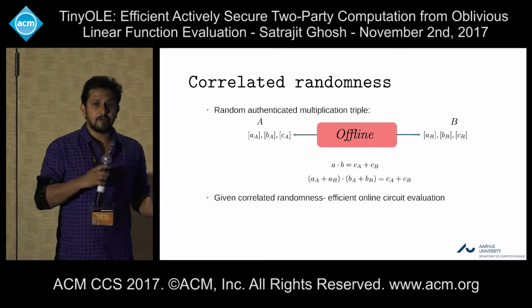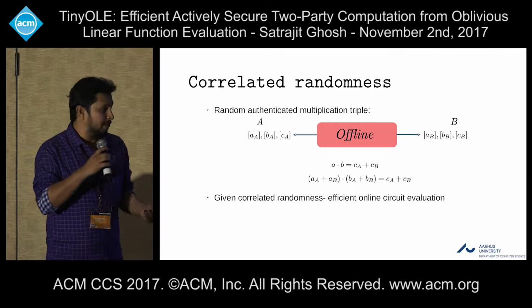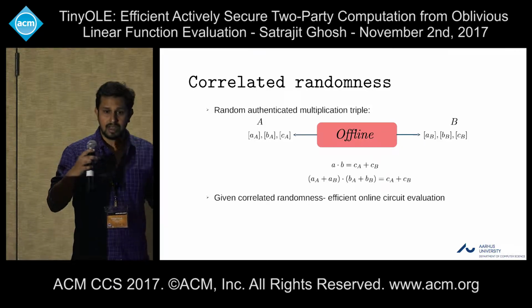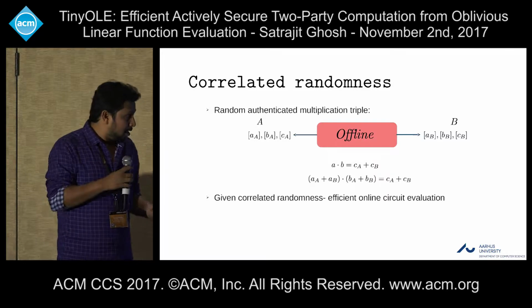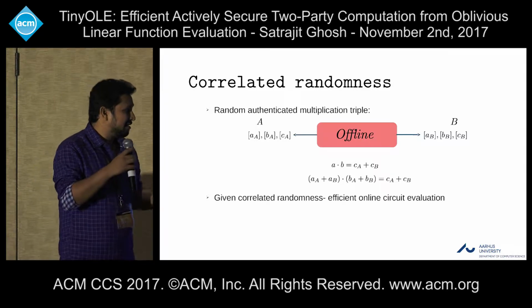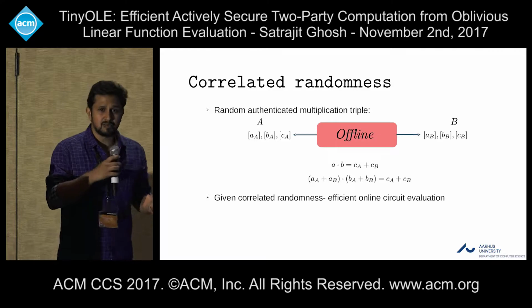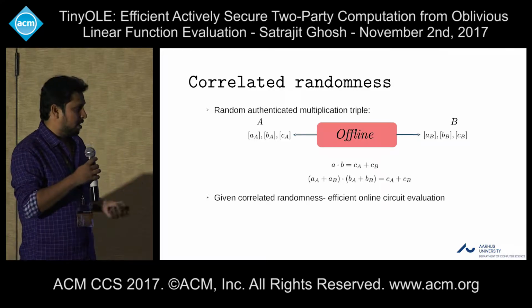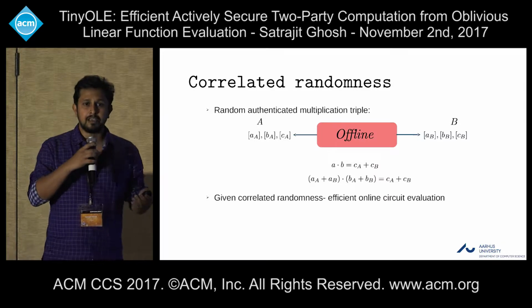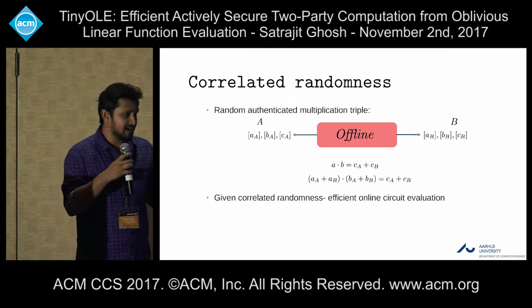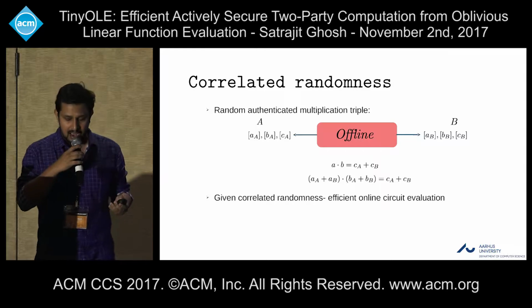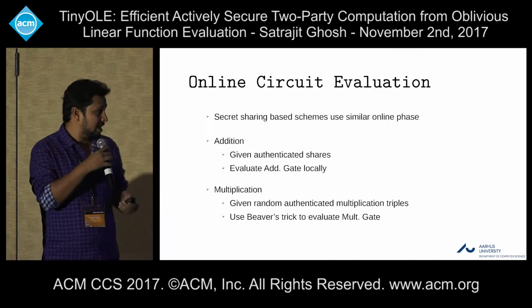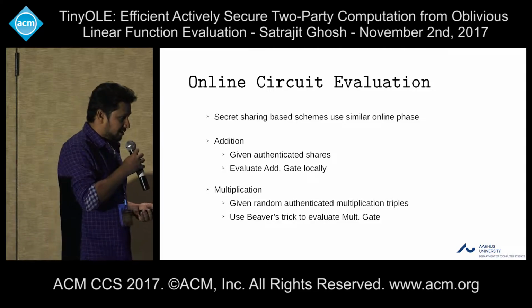Now, given this kind of correlated randomness, one can very efficiently compute the circuit in the online phase. All the secret sharing based schemes more or less use a similar kind of online phase, and this is really efficient. For addition, given the authenticated shares, you evaluate the addition gate by locally adding the shares.